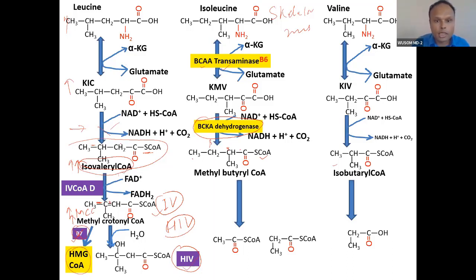So the main function is this. When this is blocked, what will happen? This will be high and this will be high. All branched chain amino acids will be high.